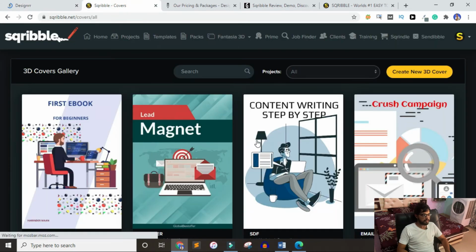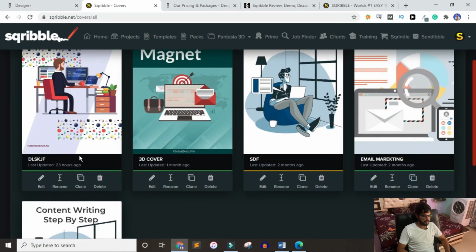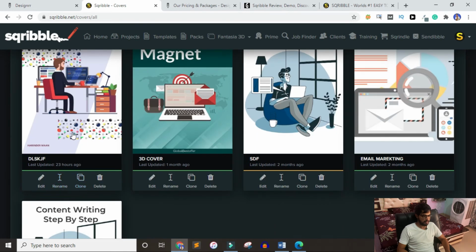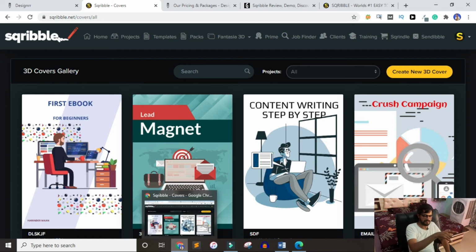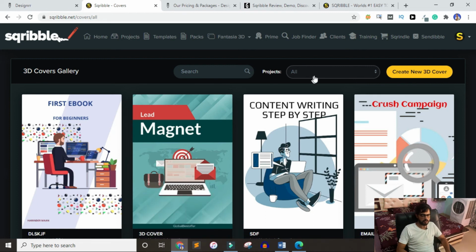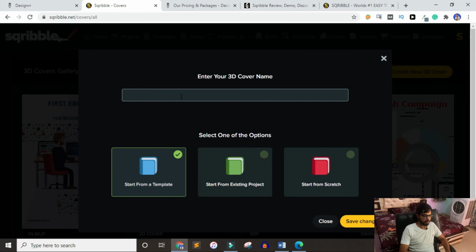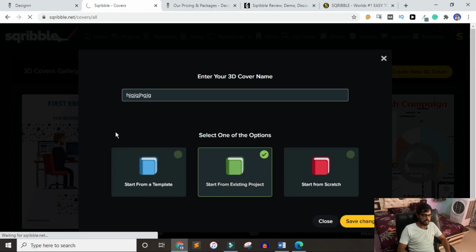So here in the 3D covers, first of all you have to choose the project for which you want to create a 3D cover. Let's go with this one. Actually, these are the 3D cover projects that I have generated previously. So you have to click on create a 3D cover, and here you have to name it. You can also start from scratch, or you can pick a template or an existing project. So I will go with the existing project.